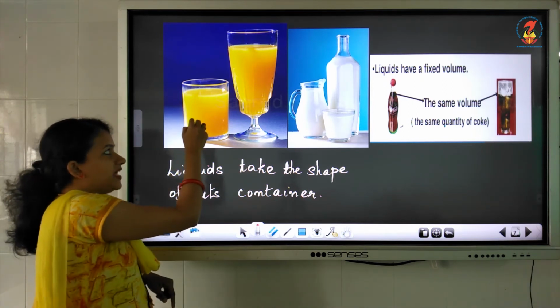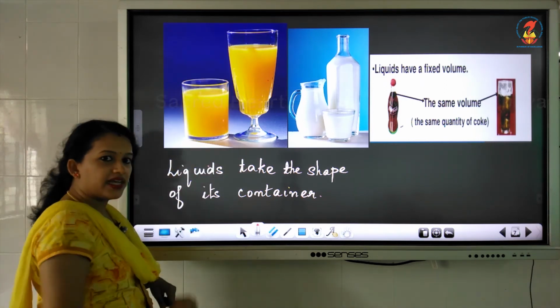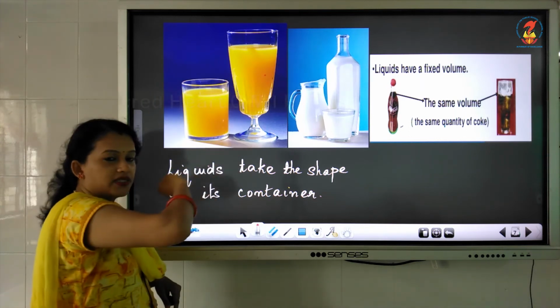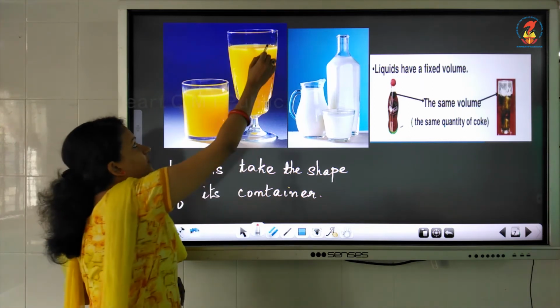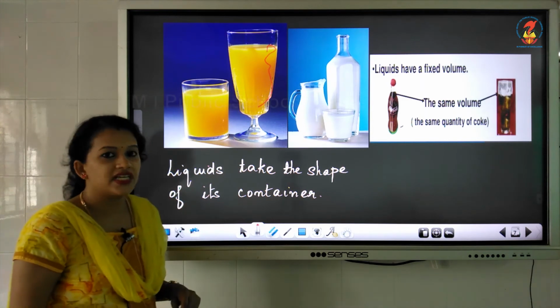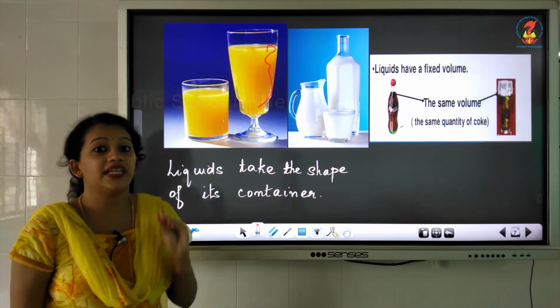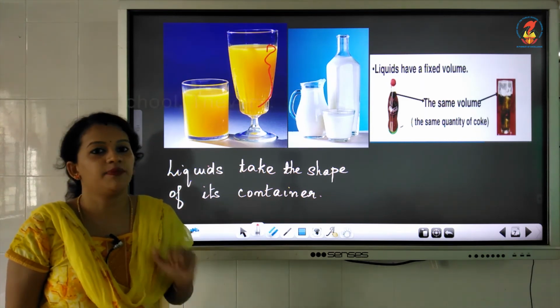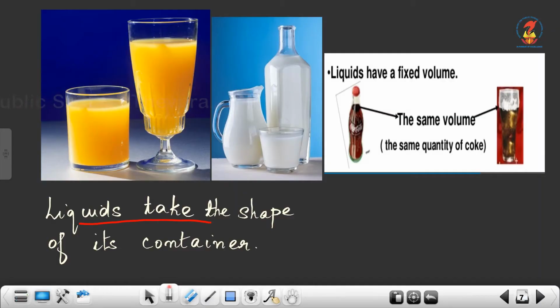If I pour that juice in the next tumbler, it will take the shape of this tumbler. That means a liquid doesn't have a shape of its own. It will take the shape of its container.